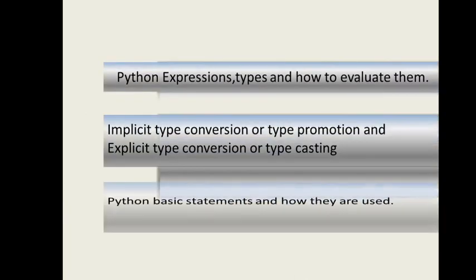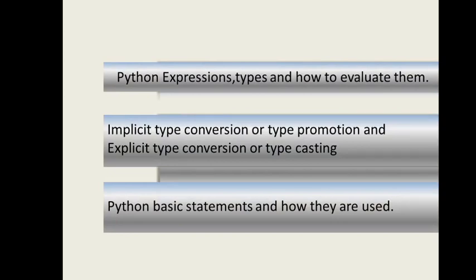Now let us summarize what we have done today in this video. First, we have done Python expressions, various types of expressions: arithmetical, relational, logical and string expressions, on the basis of the operators being used in them and how to evaluate them, especially the mixed expressions in which implicit or explicit type conversion is being done. Implicit type conversion, or type promotion, is done by Python itself, and explicit type conversion, or typecasting, is forced by the programmer according to the requirement of the program.